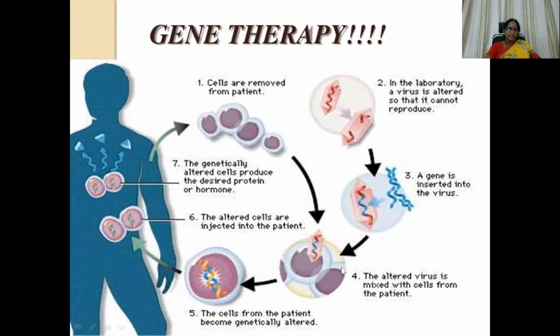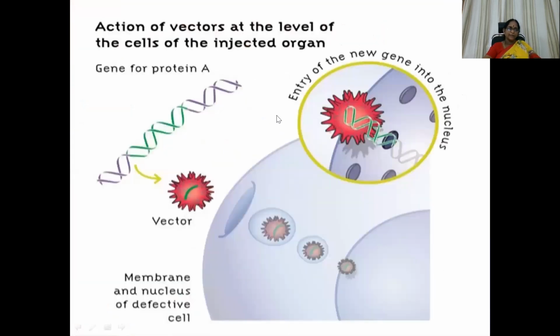is mixed with cells from the patient. So this is the virus with the modified gene, and this is the cells from the patient. They both are clubbed together. Cloning has to happen. The cells from the patient become genetically altered, and then again, with the genetically altered cells, because of the immunomodulation, those cells are again injected into the patient. That is gene therapy, modified gene therapy.